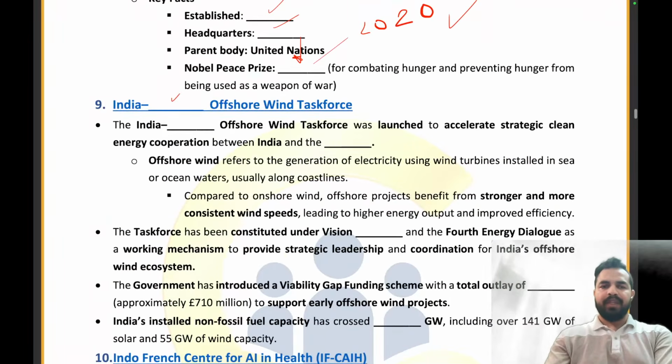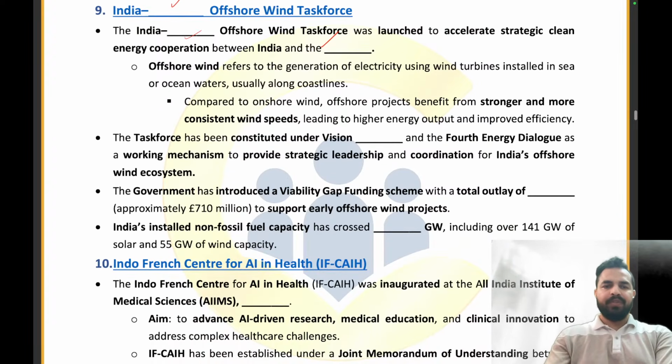So, India and dash has signed an offshore wind task force. They have created the offshore wind task force. What is the right answer? India and United Kingdom is the right answer. The task force has been constituted under Vision 2035 and the fourth energy dialogue as a working mechanism. The government has introduced a viability gap funding scheme with a total outlay of dash. Now, what is the total outlay here? 7,453 crores. India's installed non-fossil fuel capacity has now crossed how many gigawatts? It has crossed 272 gigawatts. Absolutely right.